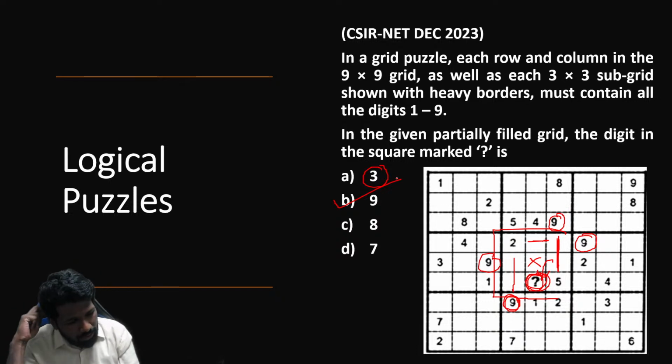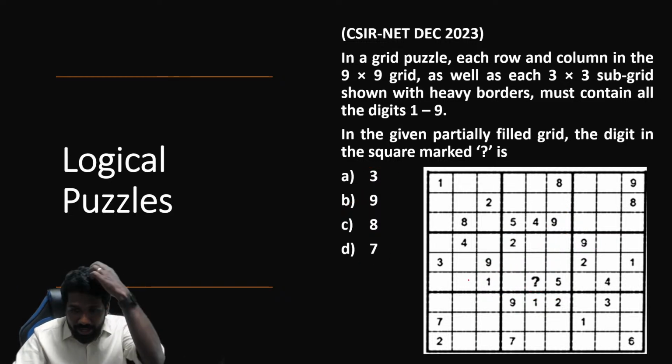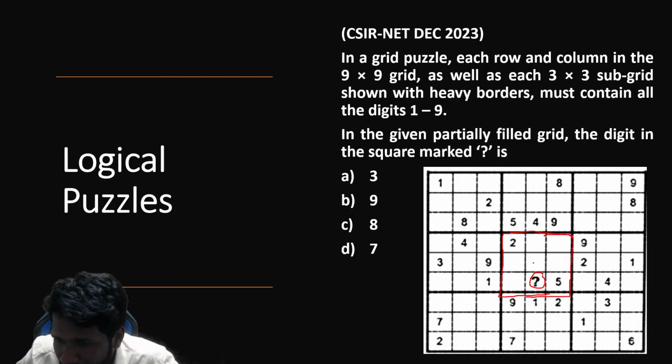So yeah, again I will just summarize one last time. Starting with 9. The question is only asking this question mark. This question mark is in this 3 by 3 grid. In this 3 by 3 grid, 9 is already here.